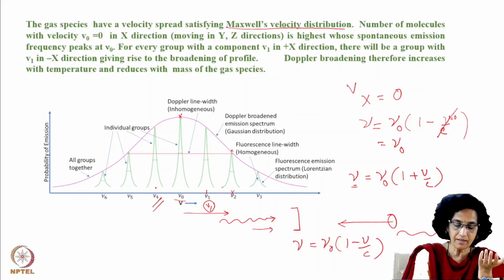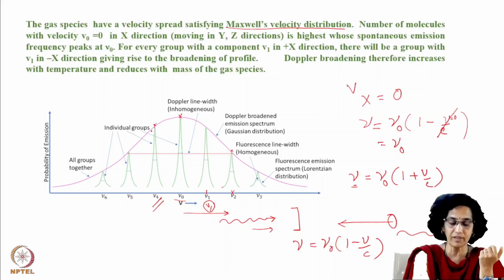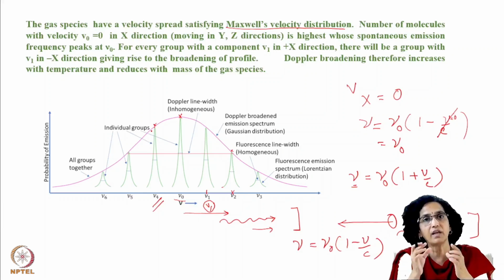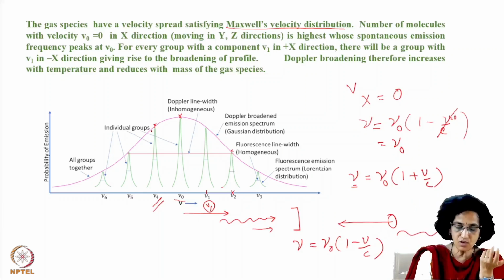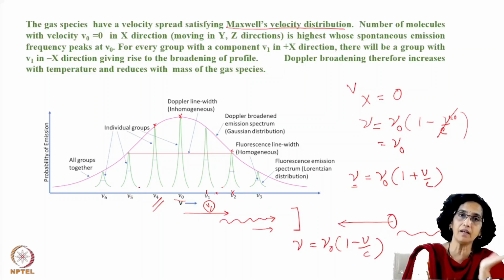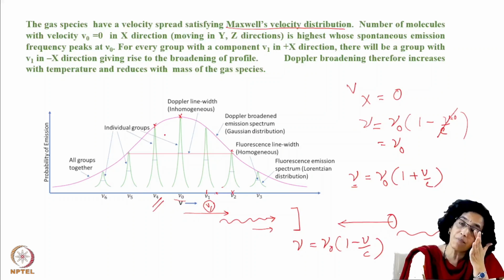And once again, the amplitude of the probability of emission, or the number of photons that you will get here, will be proportional to the number of molecules having that kind of velocity. For every velocity value here, you have a corresponding one in the negative x direction, and therefore this will be a kind of symmetric curve.